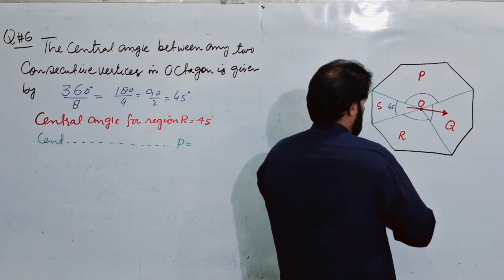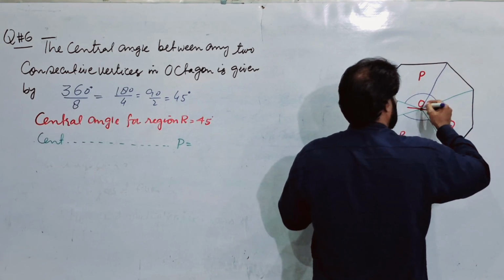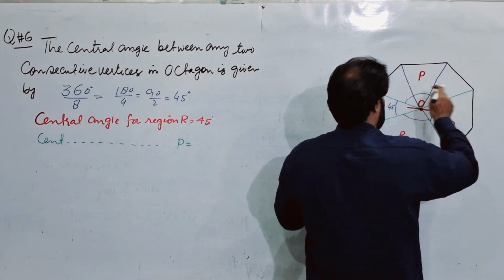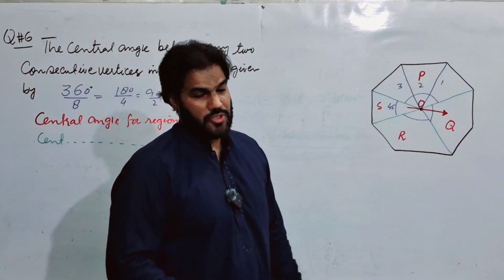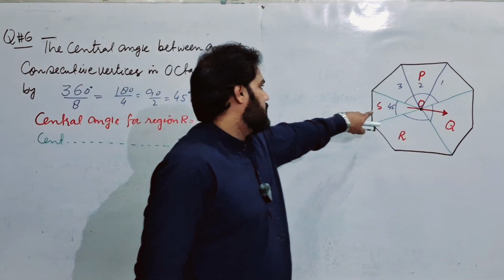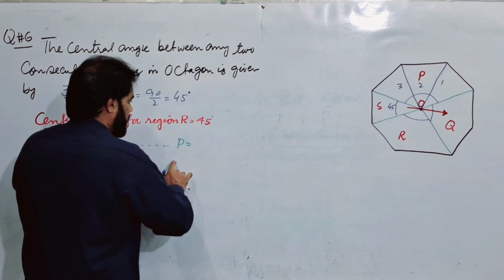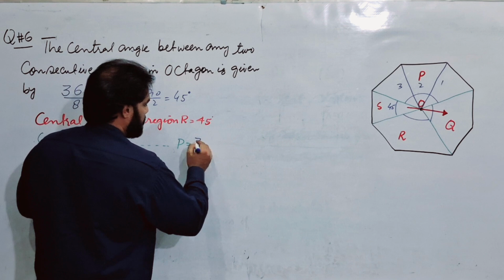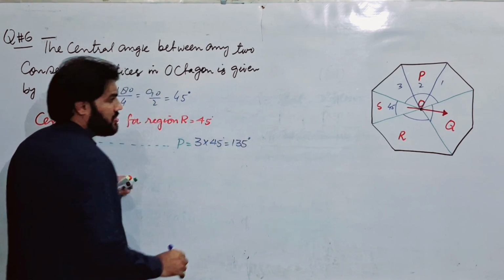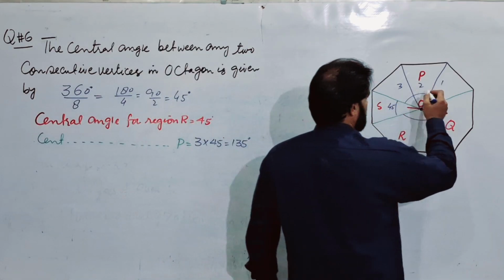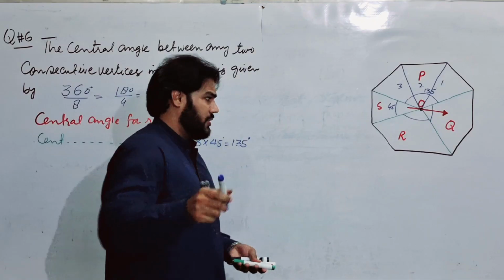You can also notice this is the first region, this is the second region, and this is the third region. So P is enclosed by 3 regions, that is 3 times region S. So the central angle for region P is equal to 3 times 45 degrees, which is 135 degrees.